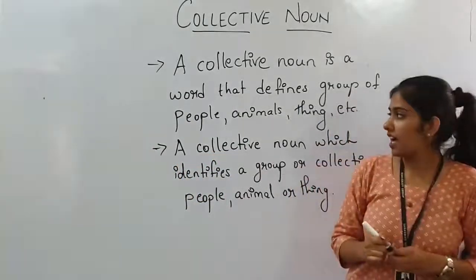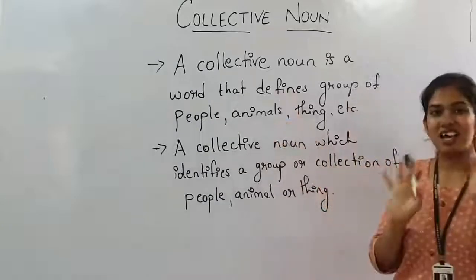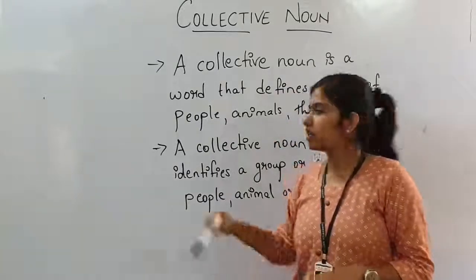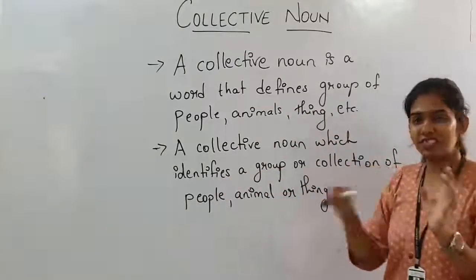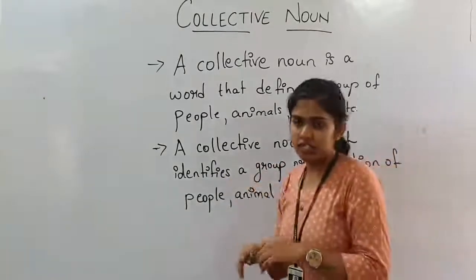Right? Both the definitions are similar only, but here we have used "defines", and the difference is that here I have used "identifies".